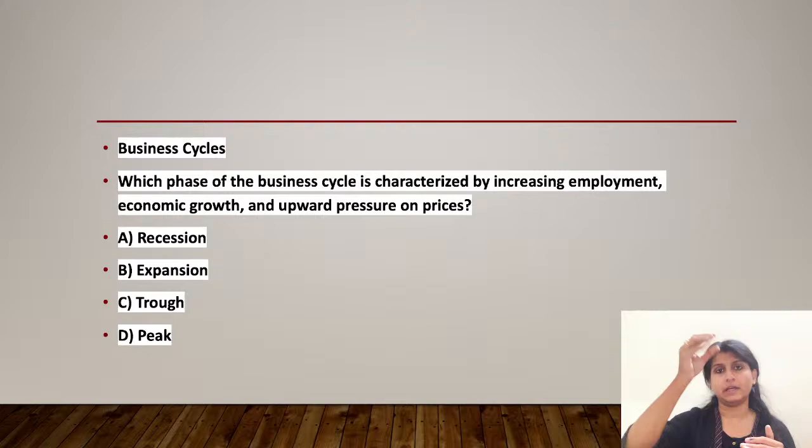So during recession, what happens? During this phase, the economic indicators decline from their peak, leading to decrease in GDP, then employment, consumer spending. This period is marked by a general slowdown in the economic activity. Then the next phase is trough.